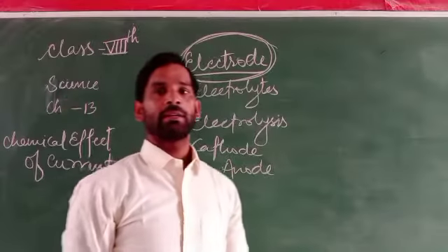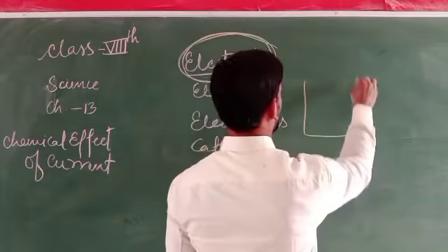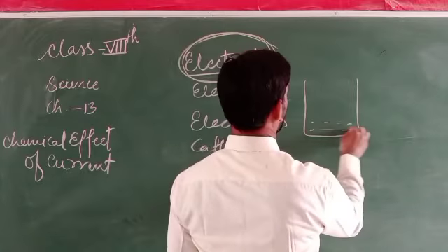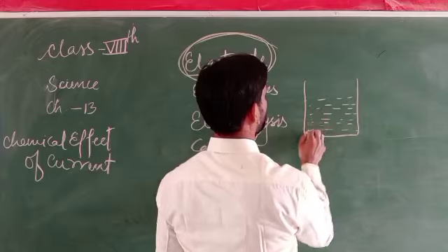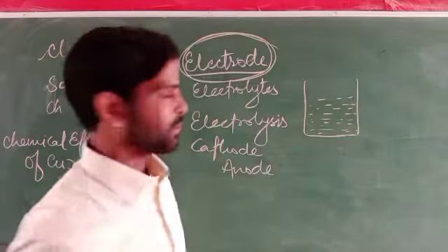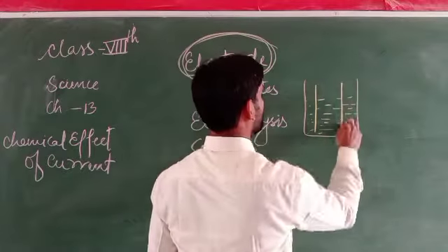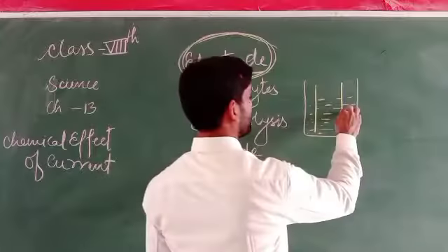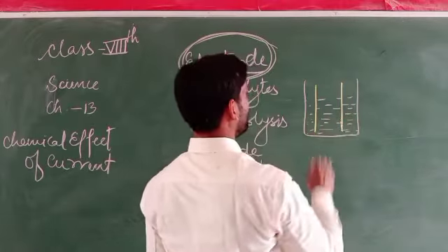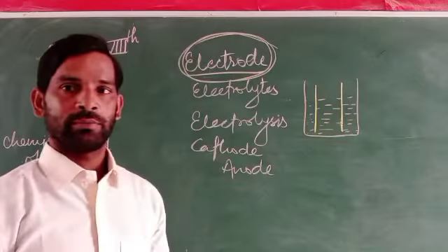Suppose there is a liquid in which there are two poles of a conducting material. They are said to be the electrodes.